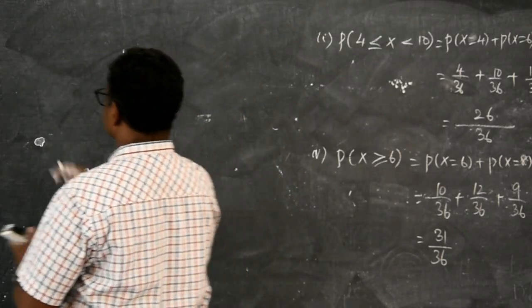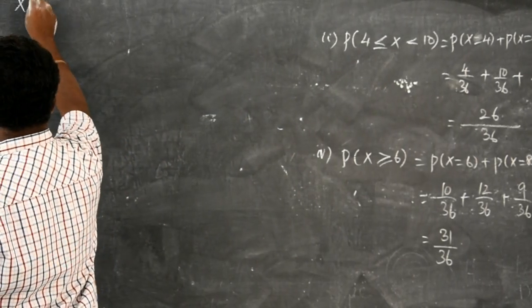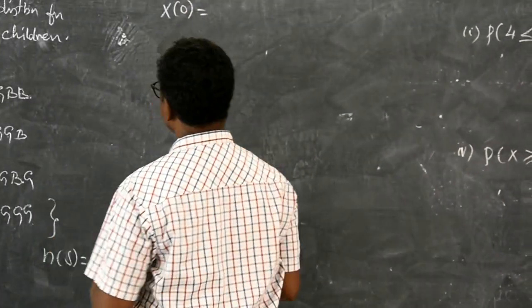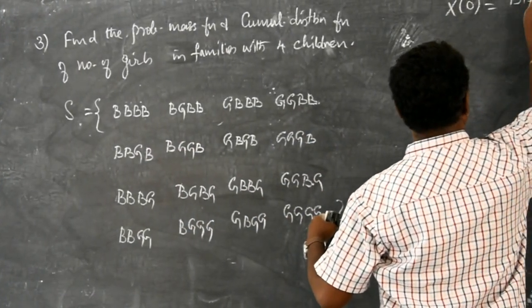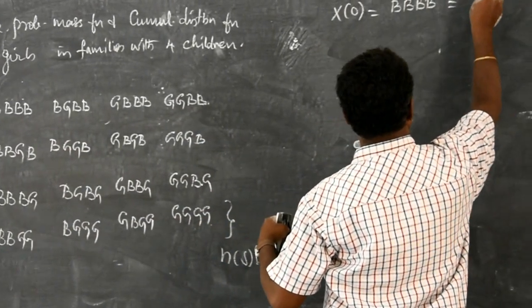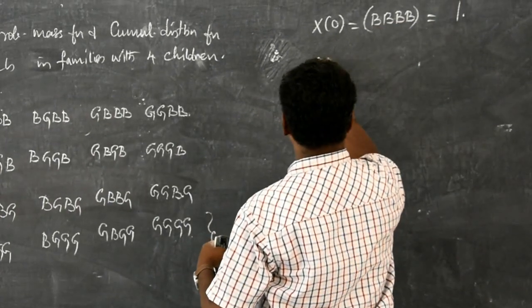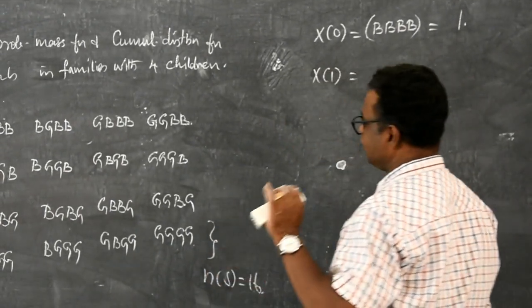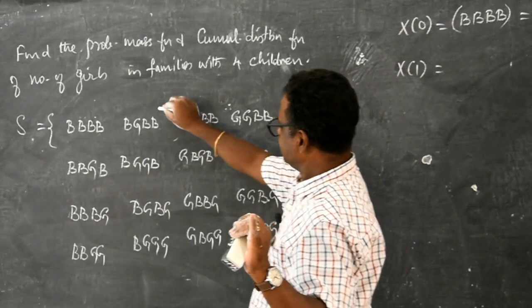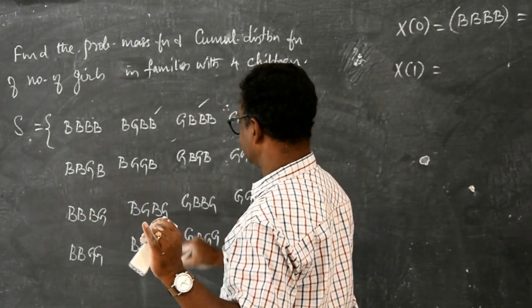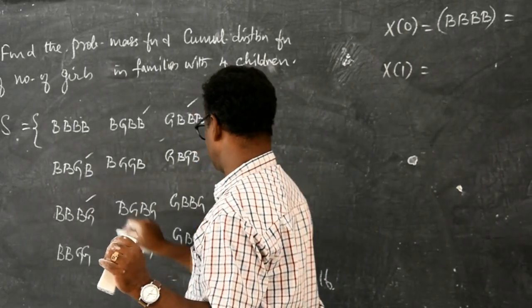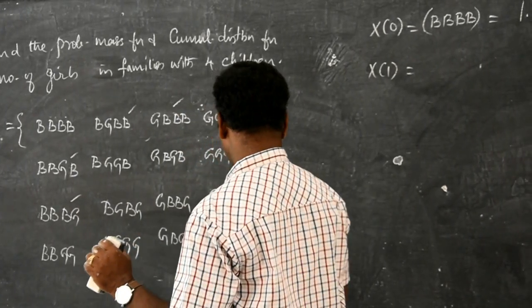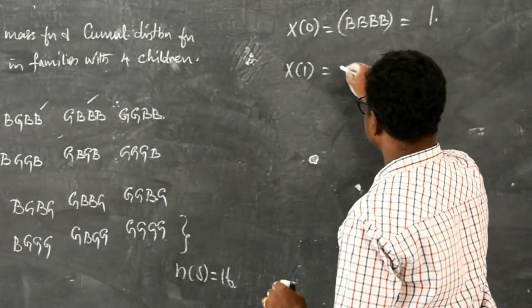Now listen here. X of 0 means all are boys, B, B, B, B, only one occurrence, so it is 1. X of 1 means only one girl occurs. What are they?